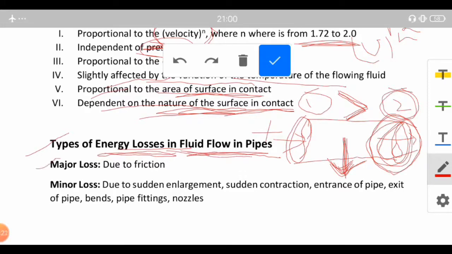The losses can be of two types. One is the major loss, and other is the minor loss. Major loss is only due to friction.